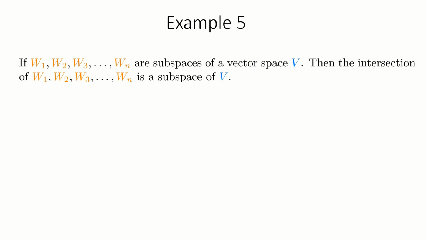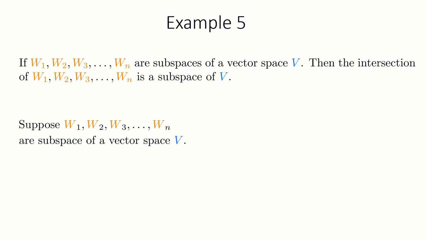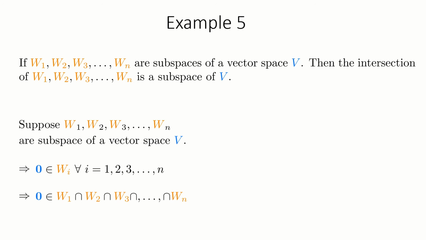In this example, we will see that the intersection of any number of subspaces of a vector space is a subspace. Suppose W1, W2, W3 up to Wn are n subspaces of a vector space V. Since all the Wi's are subspaces, each of them contains the 0 vector, and therefore the intersection of W1, W2 and Wn also contains the 0 vector.